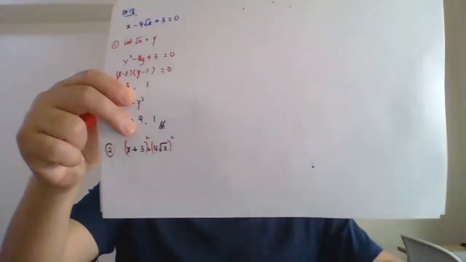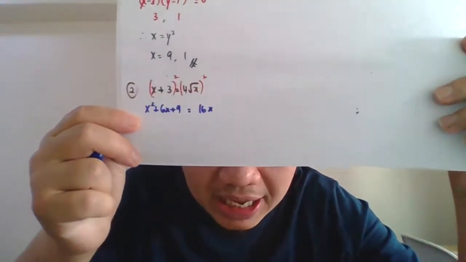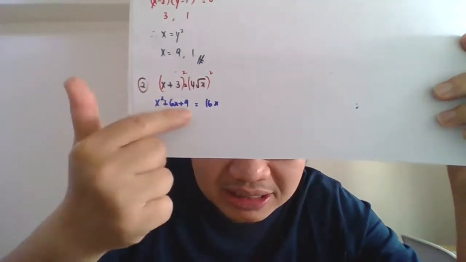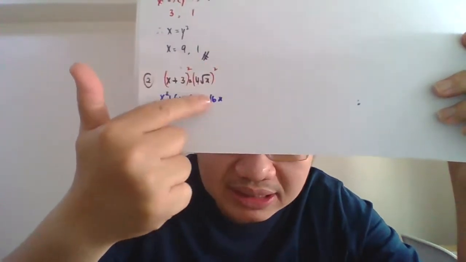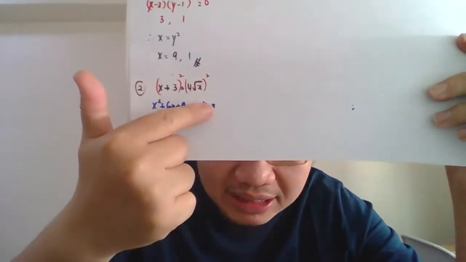So I just put the square on both sides like this. So what we can do after we put the square, we need to expand both sides. So it will become x squared plus 6x plus 9 equals 16x. When you expand, please be careful. The x side is easy, but this one, 4 squared is 16, times x squared, x, is the answer.